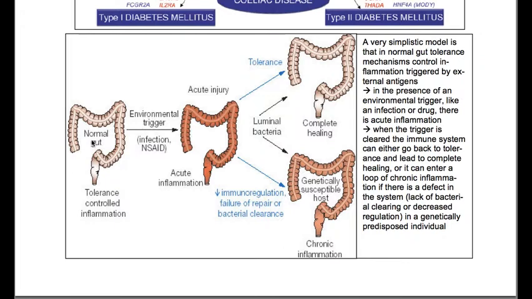So you can have normal gut, and an environmental trigger leads to acute injury and acute inflammation. Then we can have tolerance, so complete healing, or decreased immune regulation, failure of repair, or bacterial clearance. So in a genetically susceptible host, we have chronic inflammation.